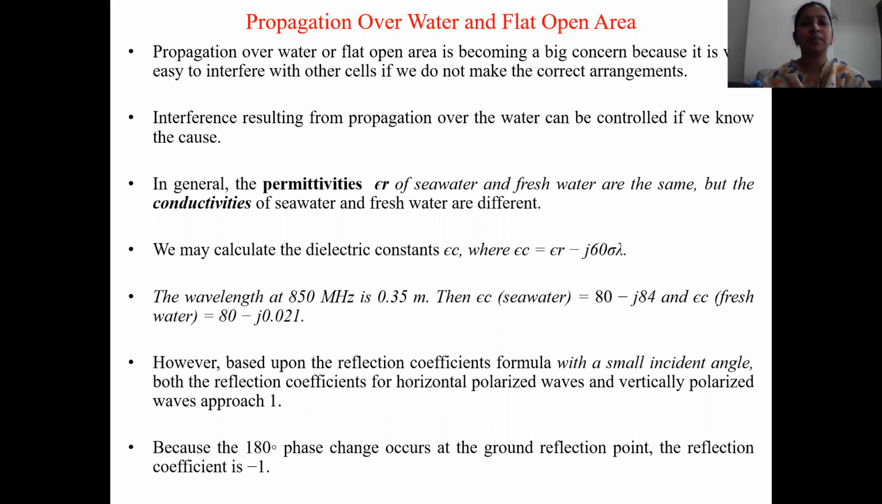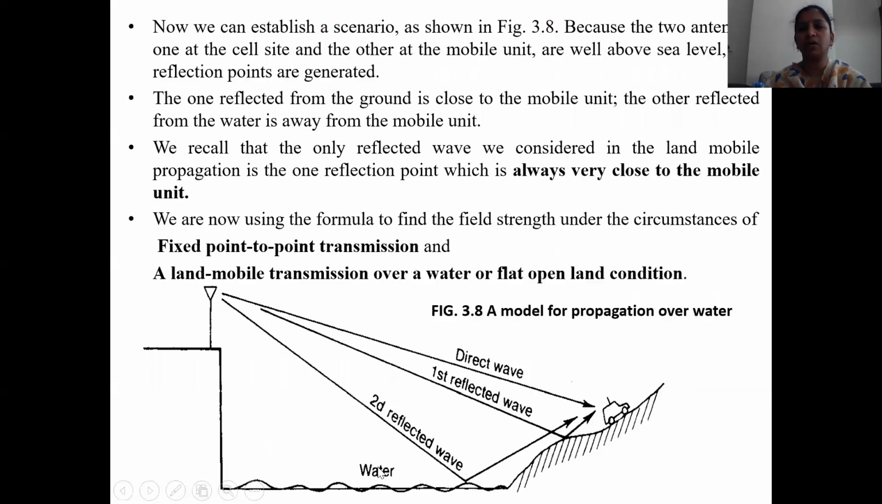In general, the permeabilities of seawater and freshwater are the same, but the conductivities are different. So we may calculate the dielectric constant, where EC is equal to ER minus j60 lambda. The wavelength at 850 megahertz is 0.35 meters. Based upon the reflection coefficient formula, at a small incident angle, the reflection coefficients for both horizontally and vertically polarized waves approach 1. Because the 180 degrees phase change occurs at the ground reflection point, the reflection coefficient is always -1. Now we can establish a scene as shown in figure 3.8.